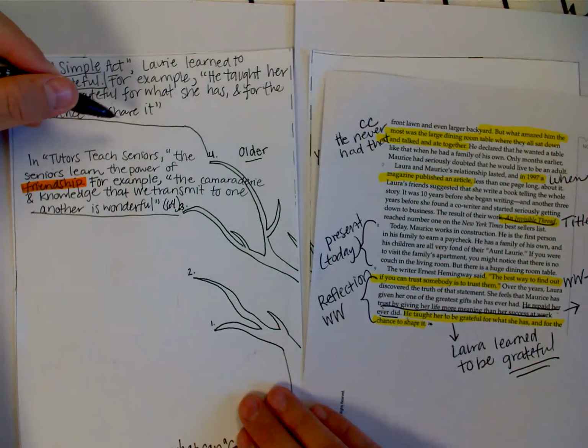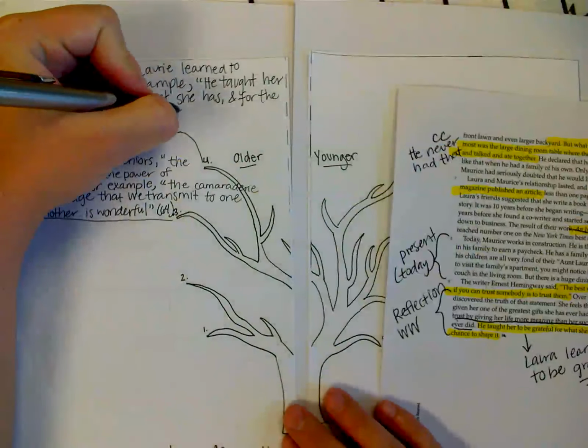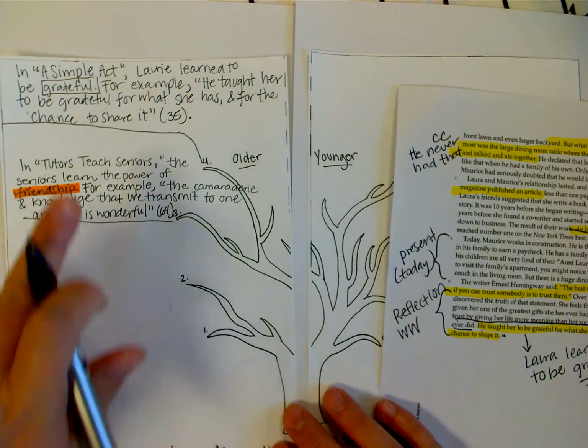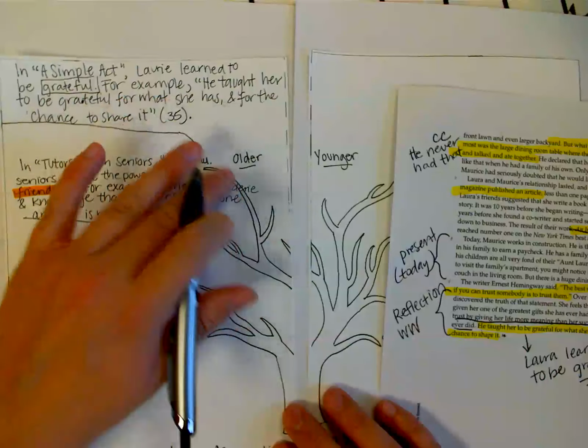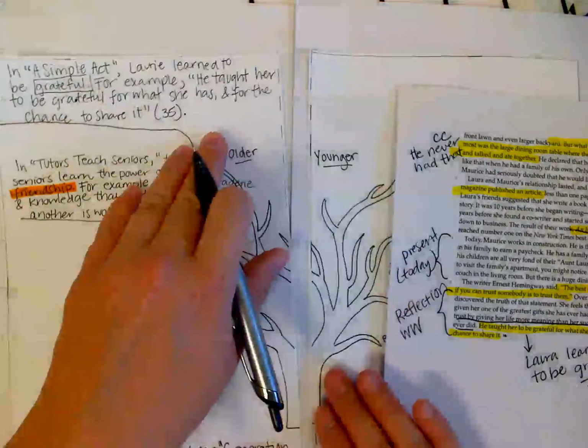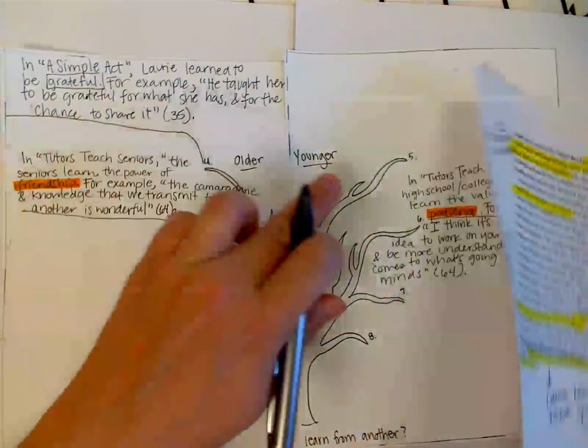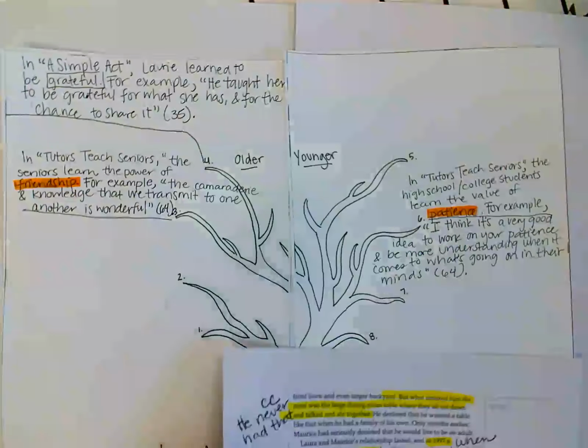And then I also need to put the page that I found it on. So if I go back to this page, it is on page 35 of the story. So I'm going to put 35 in parentheses. And there we go. So that is what Lori learned as the older generation from this story. Now we're going to move on to Maurice, so that was number 4. We're just going to go across to number 5 here.